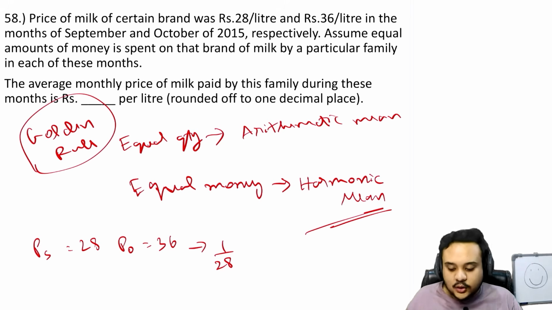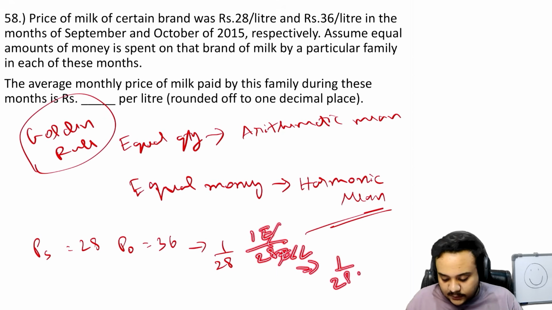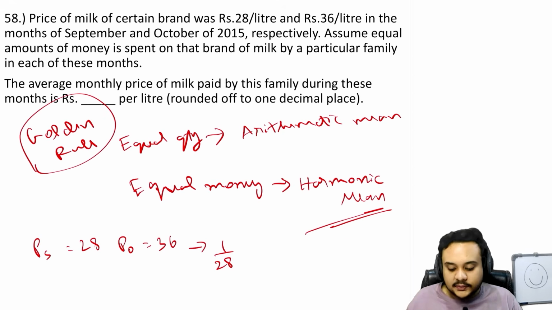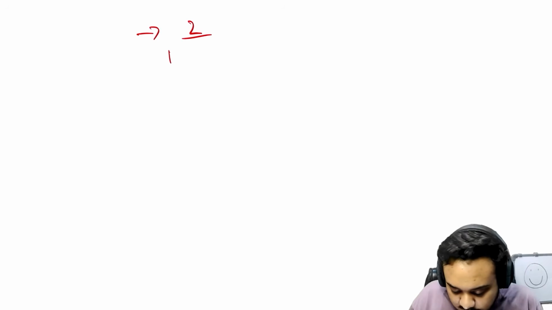Even if you just go by units, 1 rupee divided by 28 rupees per liter, rupee will get cancelled, you will get 1 by 28 liter. So that is how the units work as well. So simply write 1 by 28 liter, and in the month of October you get 1 by 36 liter for 1 rupee. Now let us take this to a new page. You know that there are 2 months, so we are going to add them both. So you get 2 by (1 by 28 plus 1 by 36).